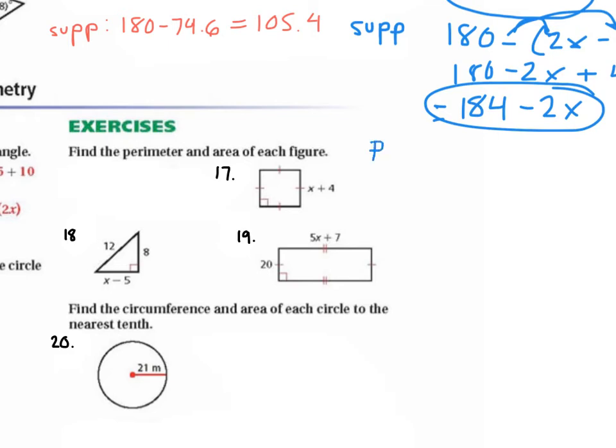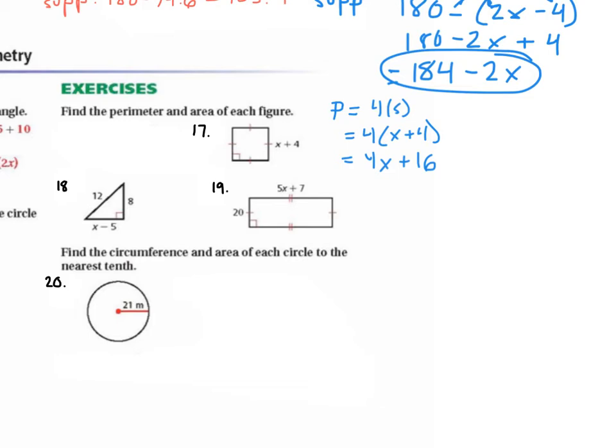So let's find the perimeter of the square. The side is x plus 4. What's the formula for perimeter? 4s, 4 times the side. So now we would just do 4 times x plus 4, and we get 4x plus 16. Perfect. We can't solve it because we don't know what x is and we don't know what the perimeter is equal to, so we have nothing to set it equal to.